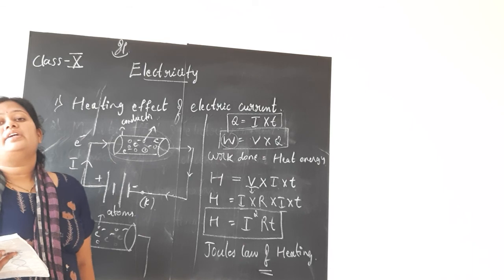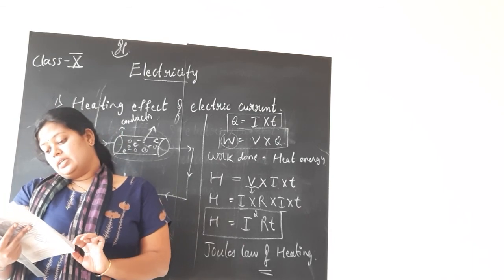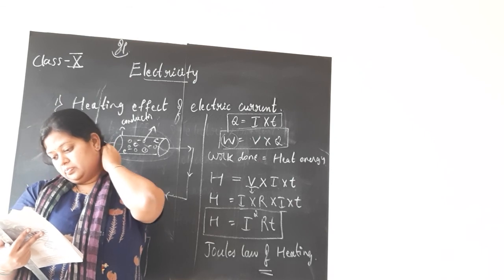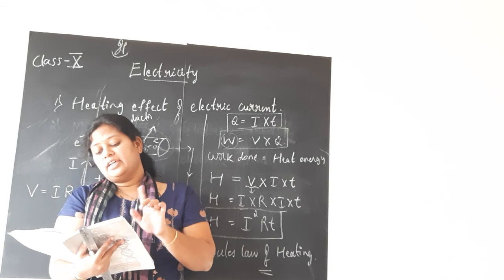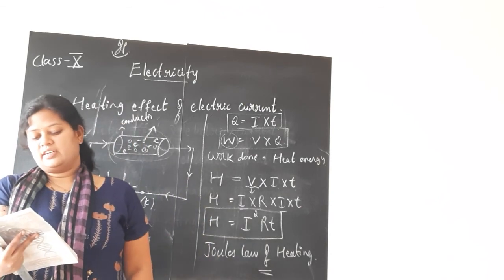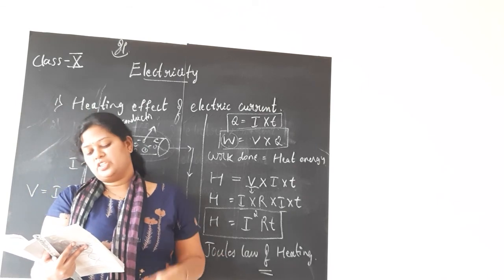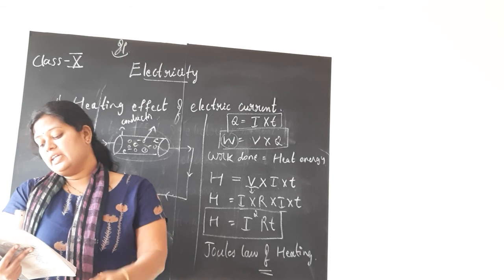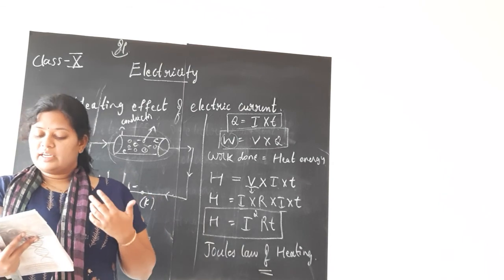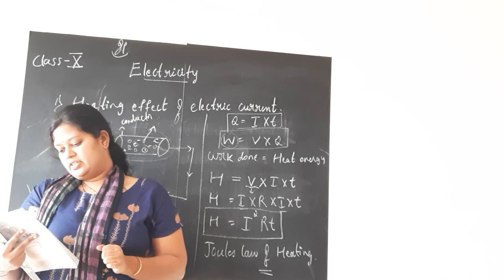In chapter 12, you have this heating effect of electric current in your textbook, children. See here, they are given. We know that a battery or a cell is a source of electrical energy. Yes, of course. The chemical reaction within the cell generates the potential difference between its two terminals that sets the electrons in motion for the flow of current through a resistor or a system of resistors connected to a battery.